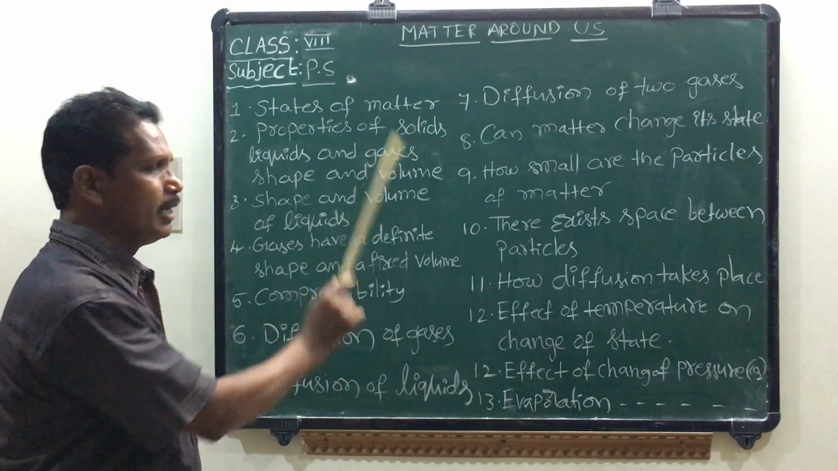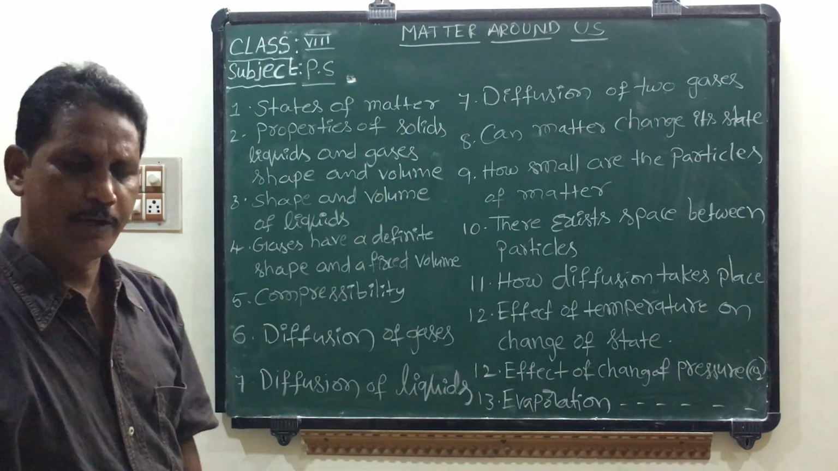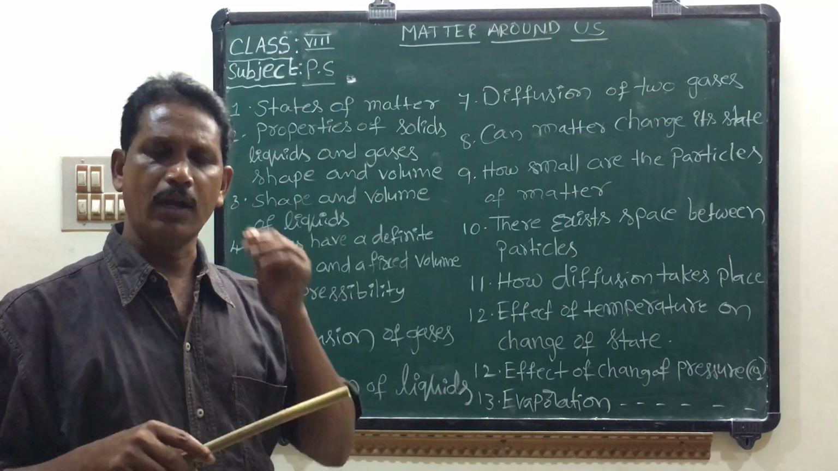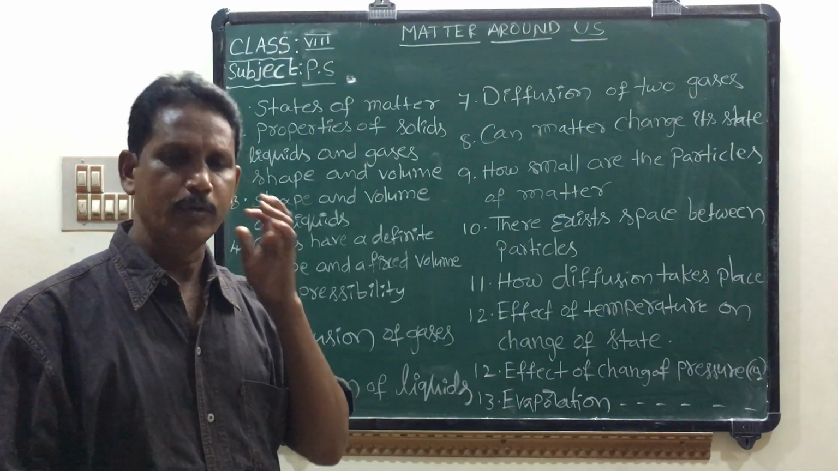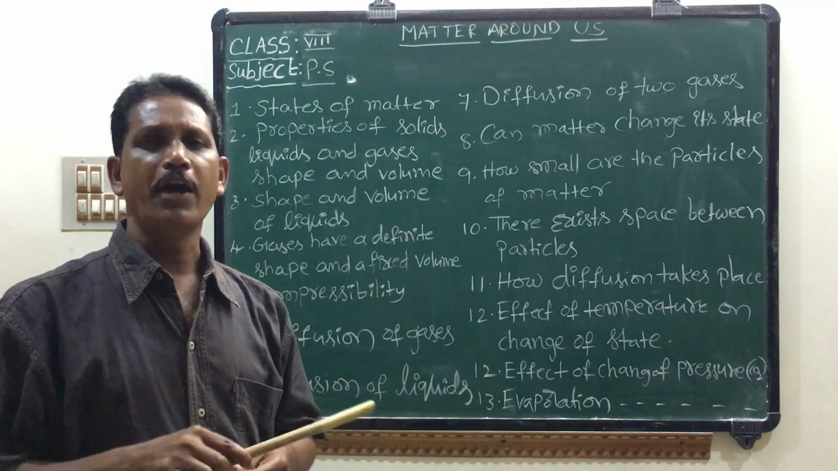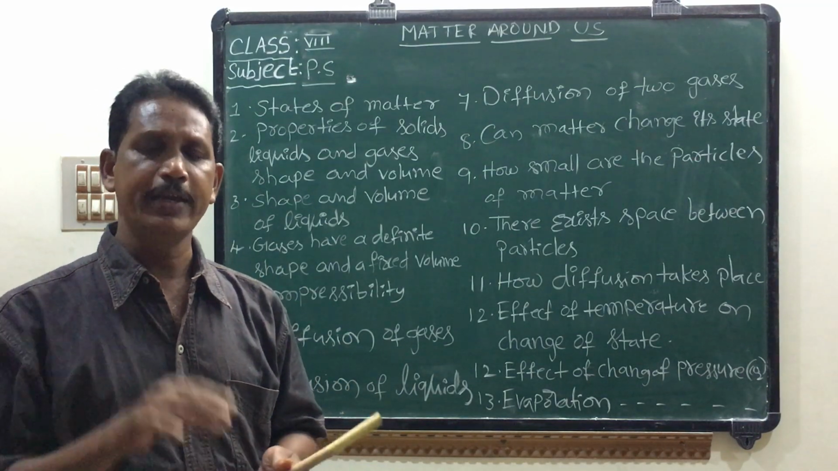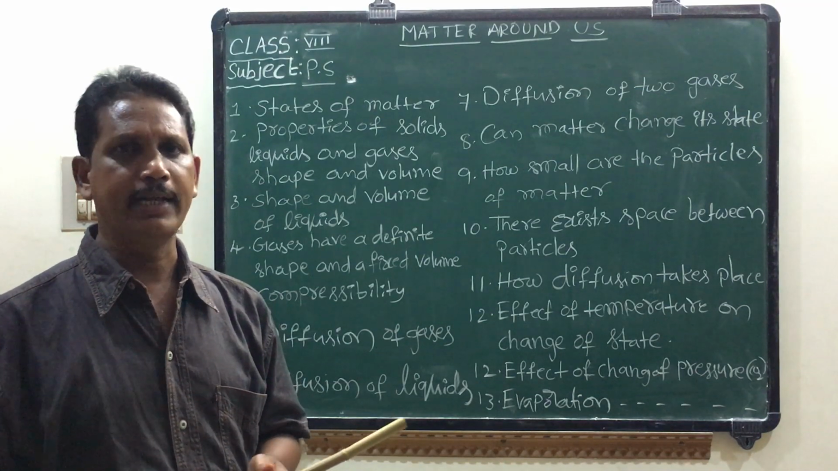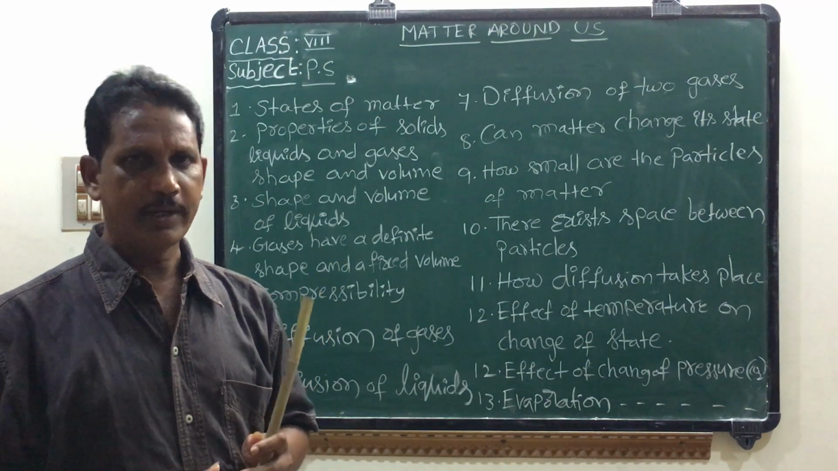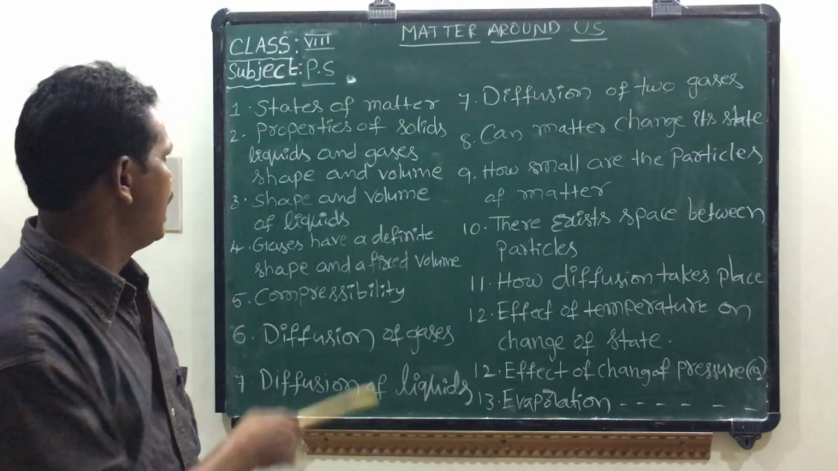Shape and volume. Suppose a pen or book: if we drop the pen and our book on the floor, it does not change its shape and it occupies a definite volume. So a solid has fixed volume and fixed shape. Okay, solids. Liquids.